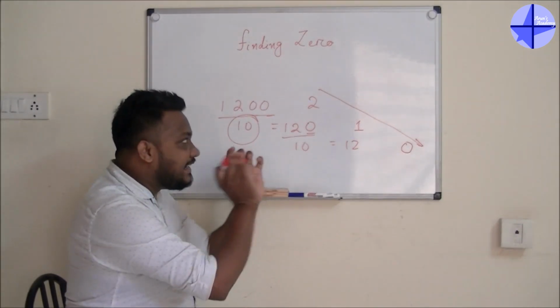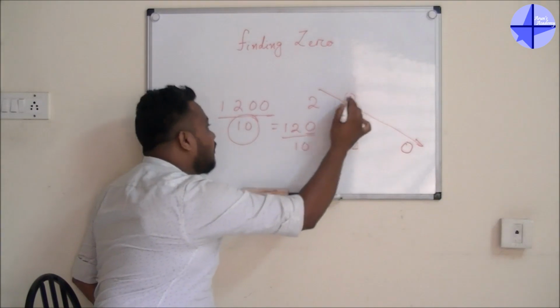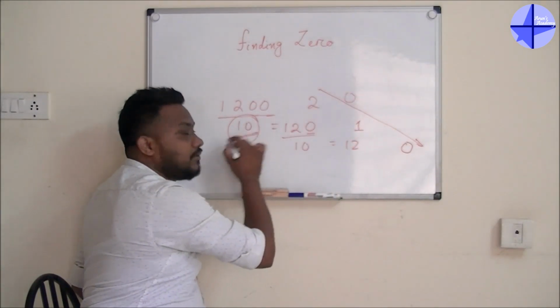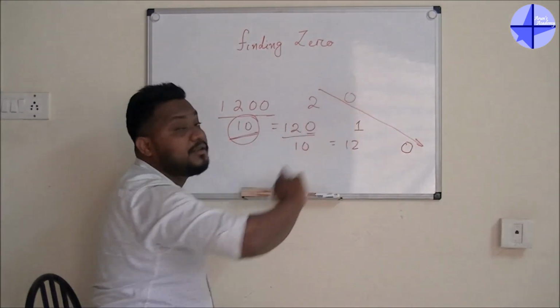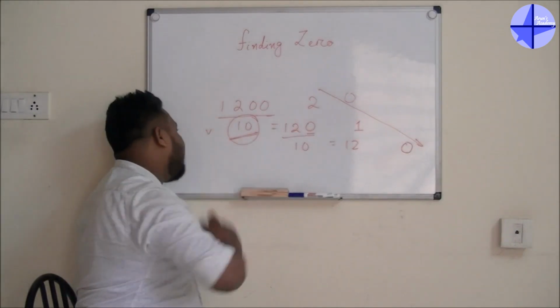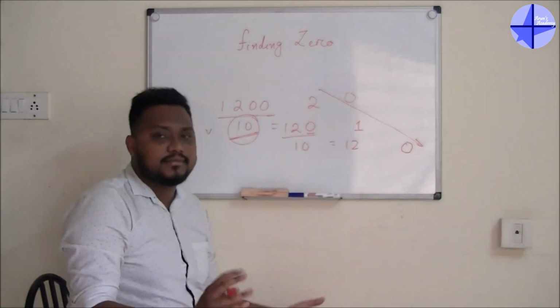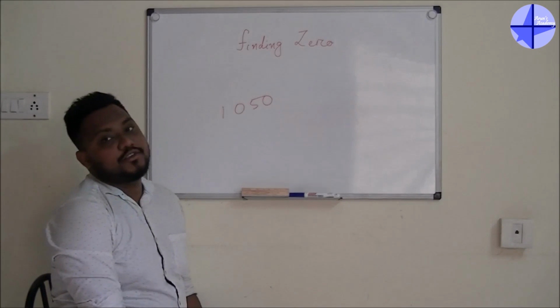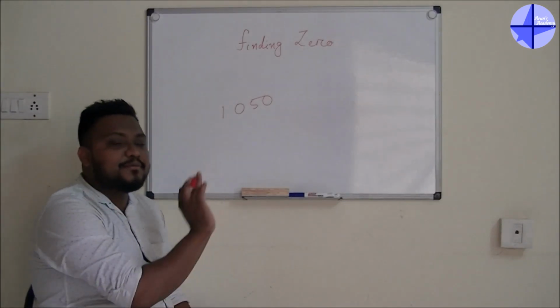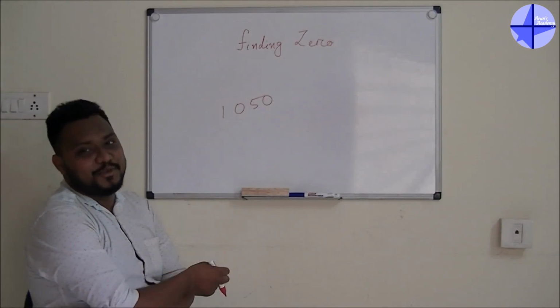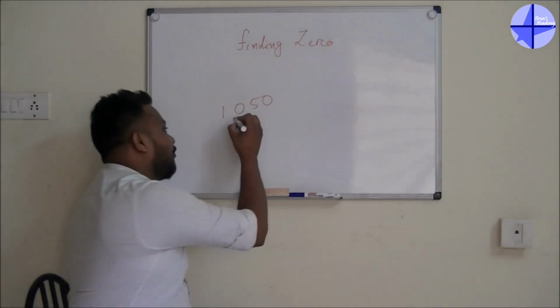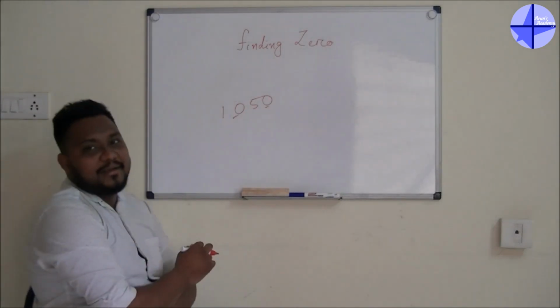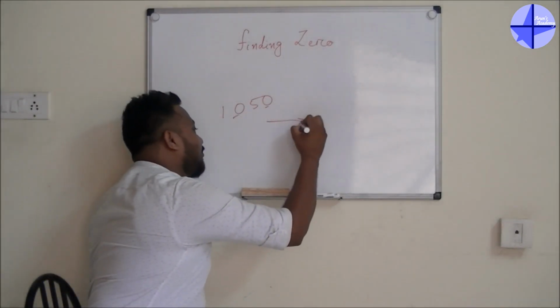So guys, I can tell that this 0 is responsible for 10, or this 10 is responsible for 0. Whenever you are getting a 10, that time it is 1 zero. That much simple it is. So tell me how many zeros are there? There are some students who are thinking there are 2 zeros. Yes or no? 1, 2. But guys, there is only 1 zero.